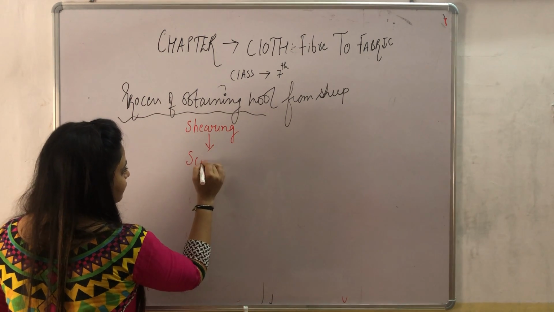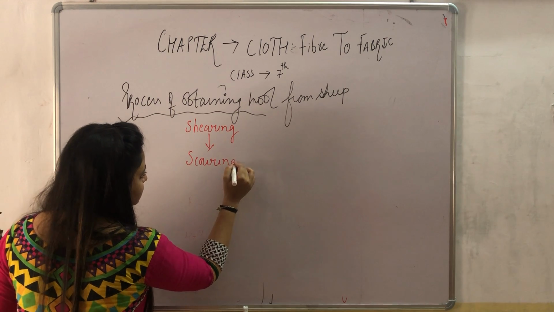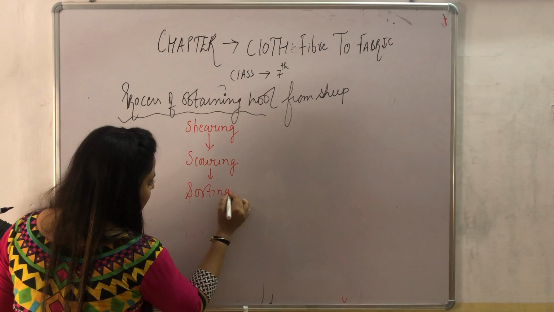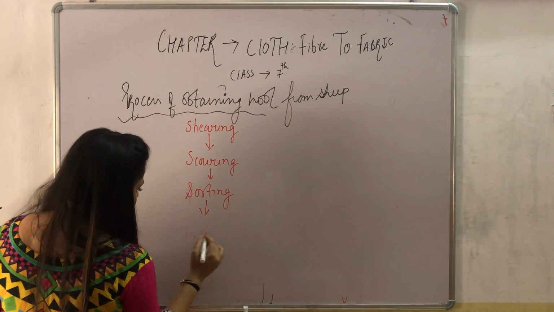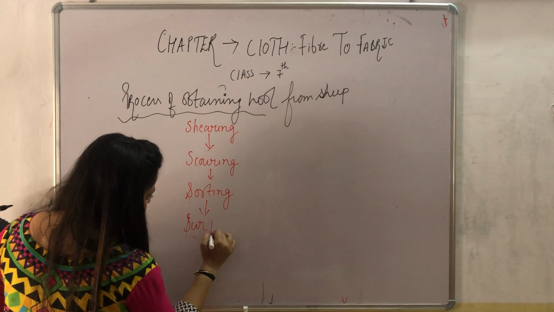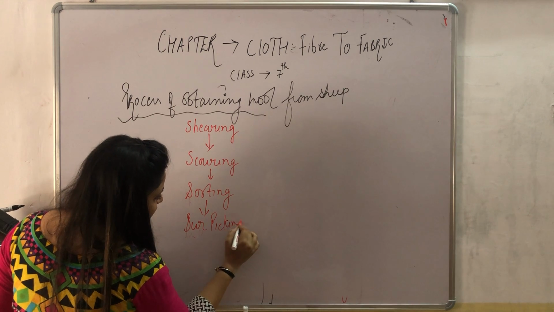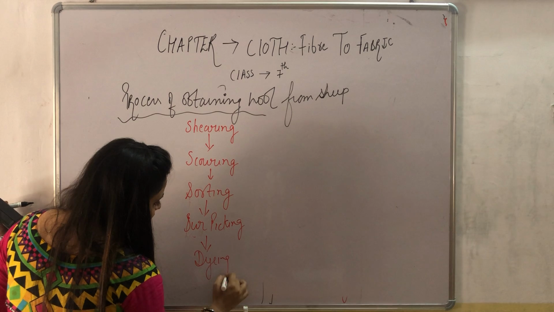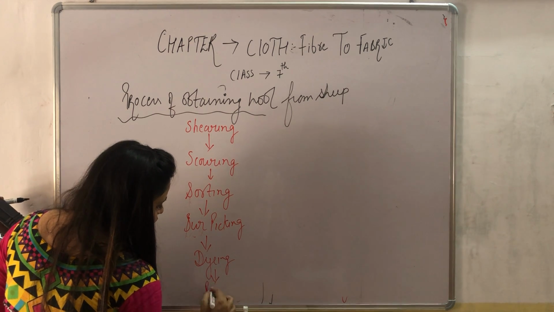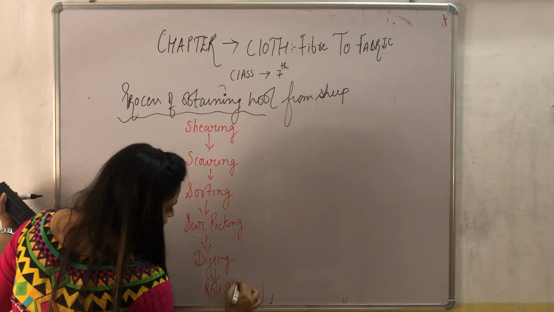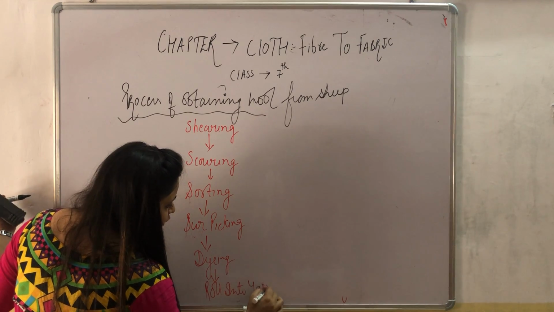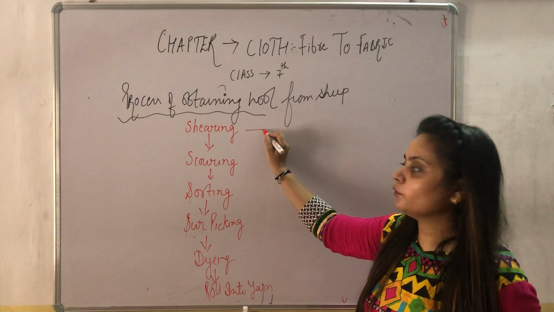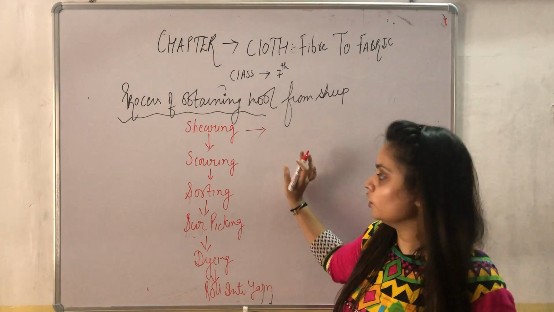The second one is scouring. The third one is sorting. The fourth is burr picking. The fifth one is dyeing, and the sixth one is rolling into yarn.